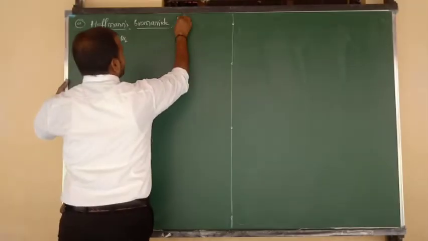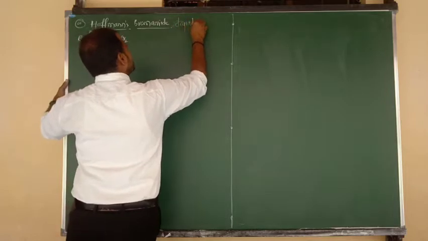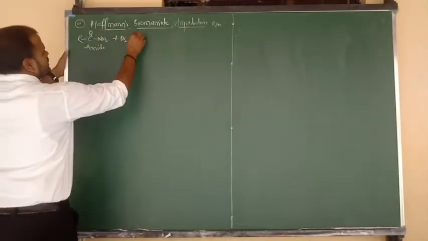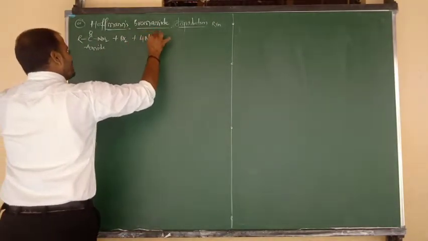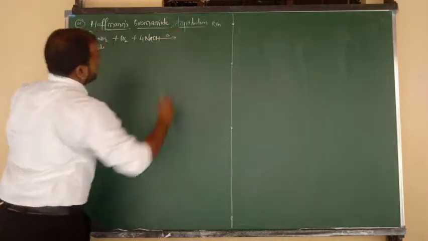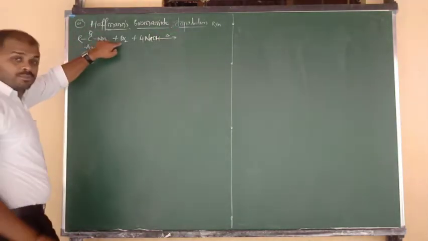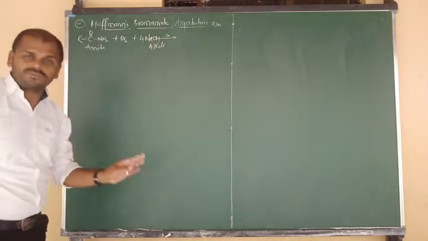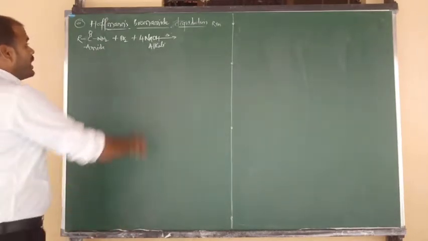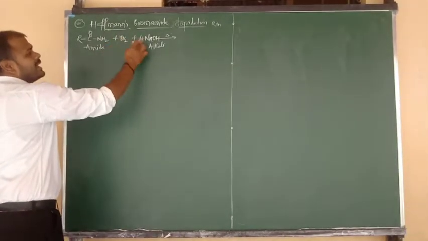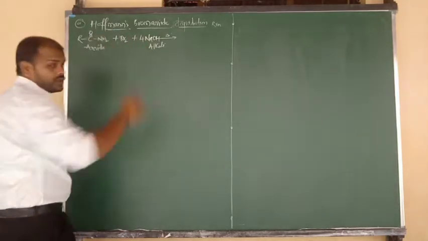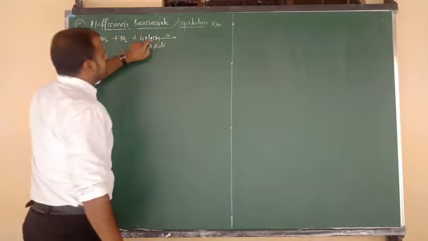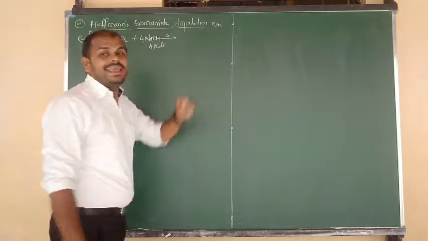Hofmann bromamide degradation reaction takes place by using alkali. By using what, beta? Alkali. So we have to take NaOH, and that should be very fixed. It is equal to 4 moles of NaOH. Once again, amides on reaction with bromine in presence of alkali, nothing but base, NaOH or KOH as you wish, but that should be fixed at 4 moles, and bromine should be only 1 mole. So the ratio of bromine and alkali is 1:4. That question was repeated. Amides on reaction with bromine in presence of alkali undergo the process of degradation.